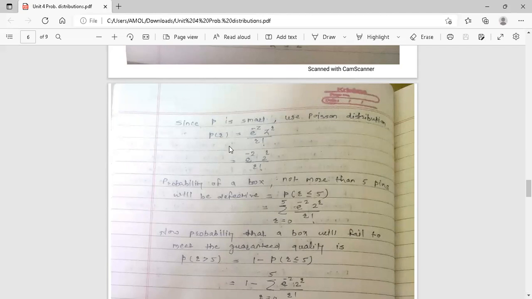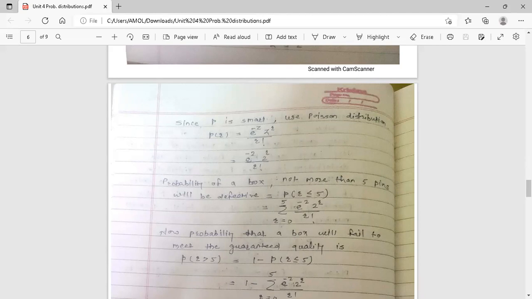What is the formula of the Poisson distribution? P of r is equal to e raised to minus z into z raised to r upon r factorial. Now you know the value of z. Z is the mean, which is 2. So after putting in the value of z, it is e raised to minus 2 into 2 raised to r upon r factorial.